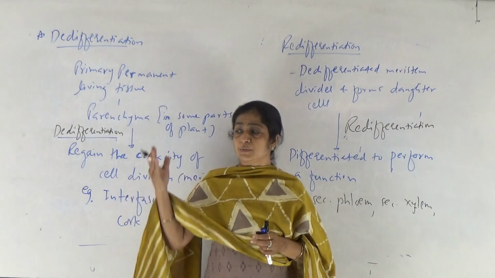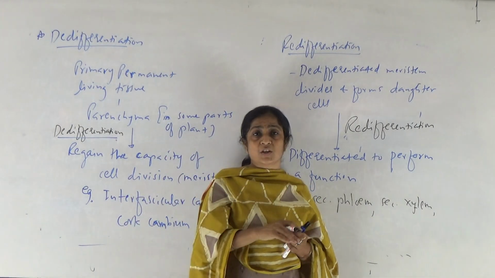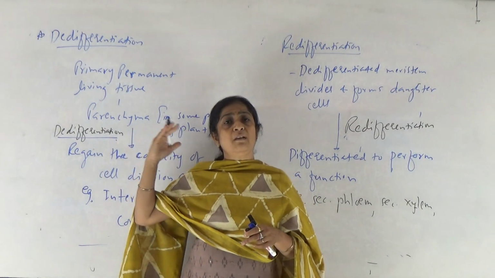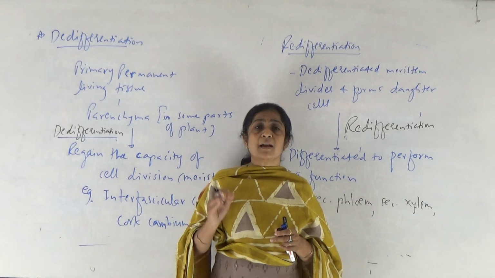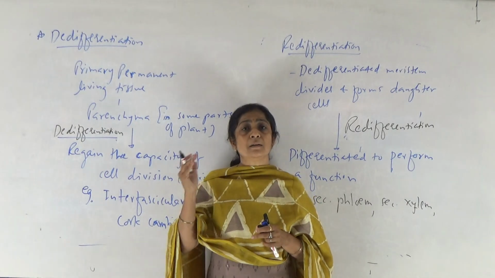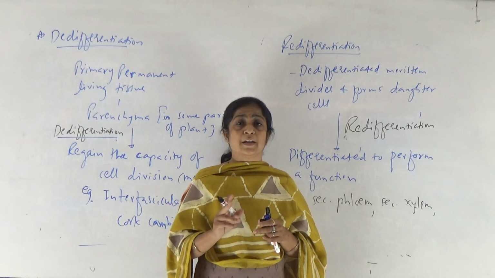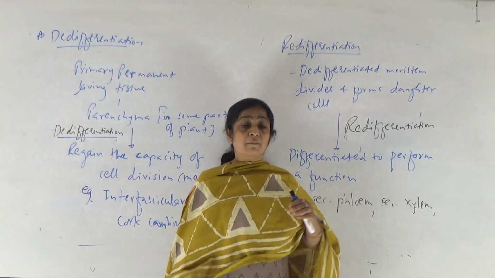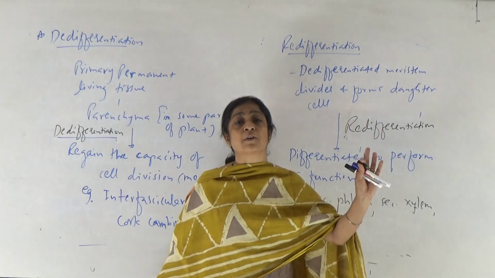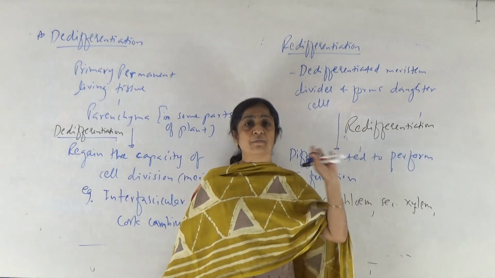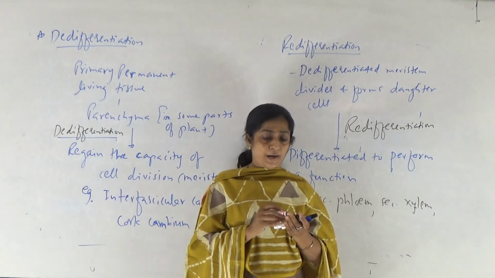So these are the terms: differentiation, dedifferentiation and redifferentiation. Differentiation, normal first differentiation. Dedifferentiation, where permanent living cells regain the capacity of cell division, once again become meristematic. And when these dedifferentiated cells produce daughter cells and they are differentiated to perform a specific function, the process is redifferentiation. So these are the different terms given in our book, right?